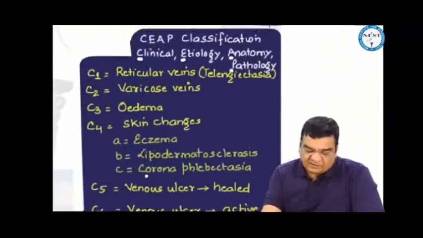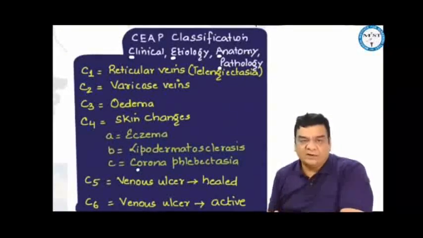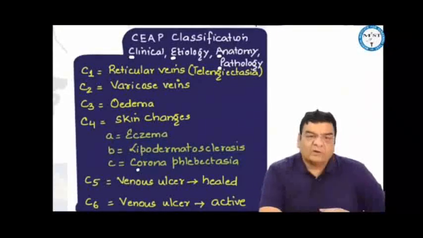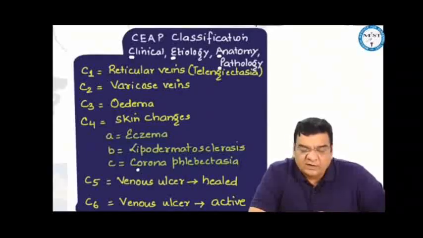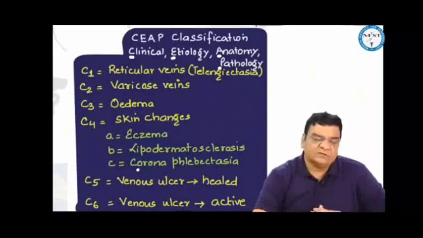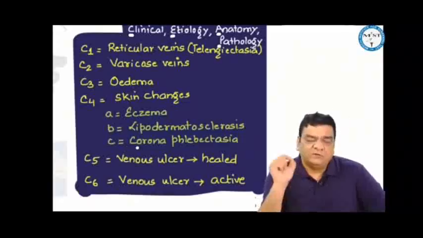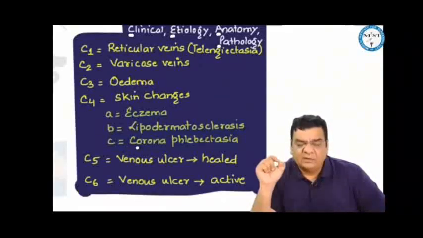We can take the help of a CEAP classification in varicose veins, wherein C for clinical, E for etiology, A for anatomy, and P for pathology. If we talk about clinical classification, then C1 is reticular veins or telangiectasia, C2 varicose, C3 edema, C4 skin, C5 healed ulcer, C6 active ulcer, and C4 is divided into A, B, C: A eczema, B lipodermatosclerosis, and C corona.